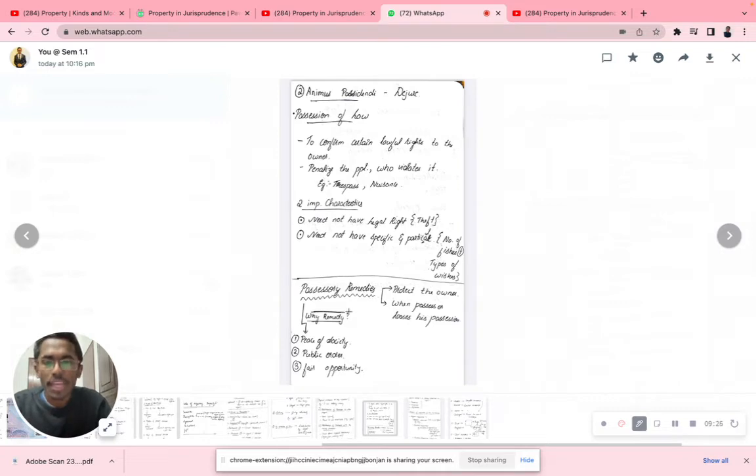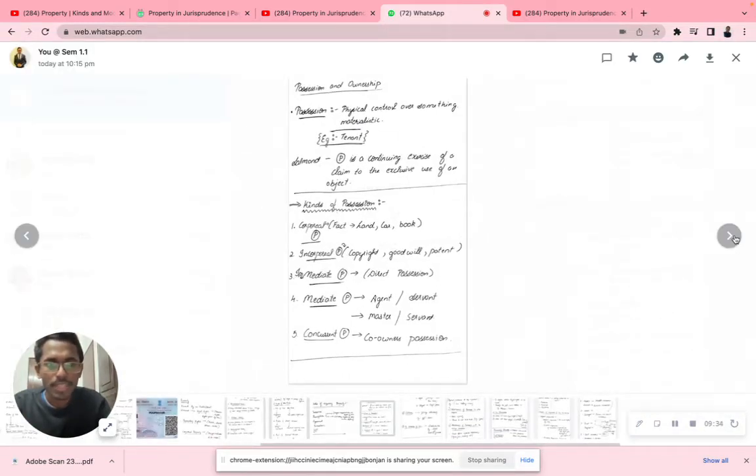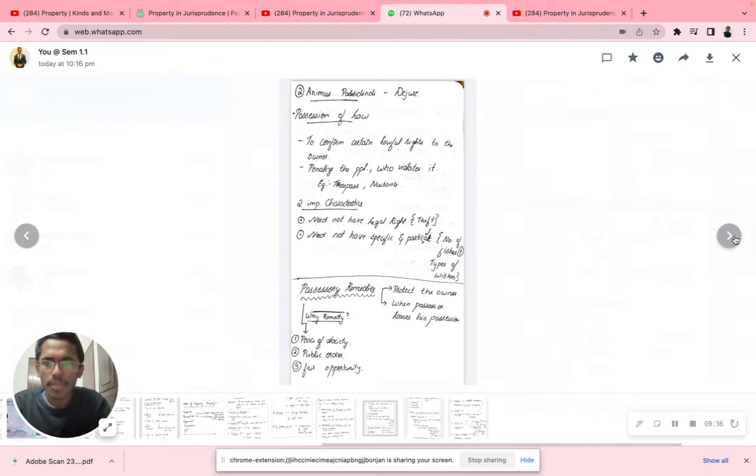Now why are these possessory remedies very important? Can you all discuss why these possessory rights are very much important? Do you guys have any idea? Think. Why do we require these possessory remedies? It's to maintain peace in a society. To have society in a sustainable manner, we require peace, to maintain public order,